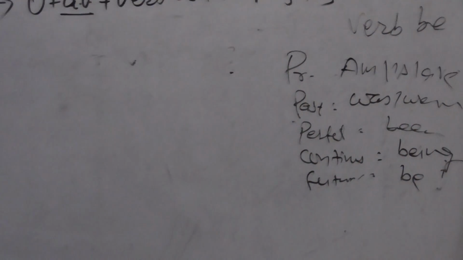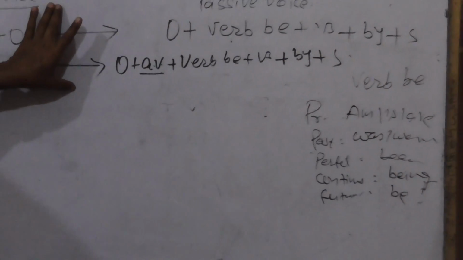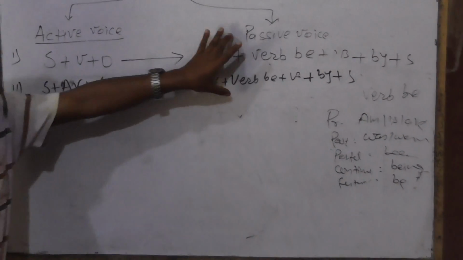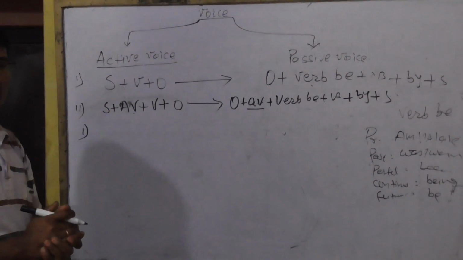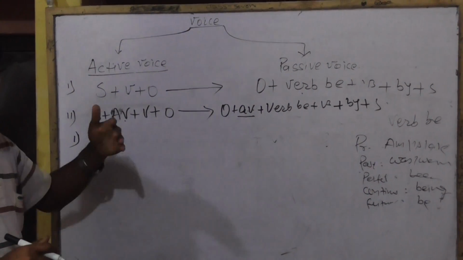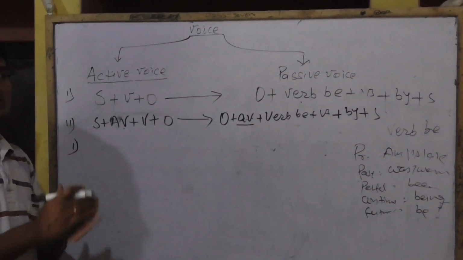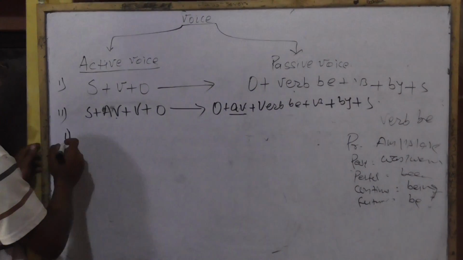Tense wise, on the basis of these two conditional structures of active and passive, I am going to make each and every structure of each tense which is possible to change from active to passive.